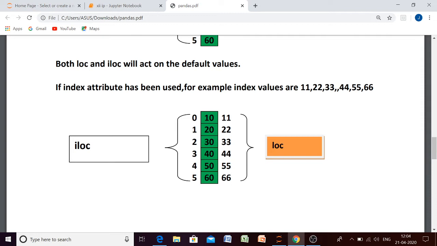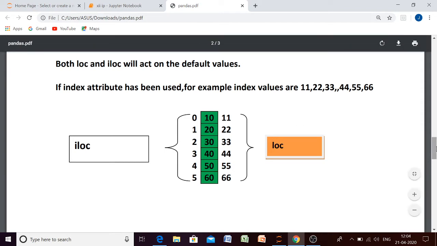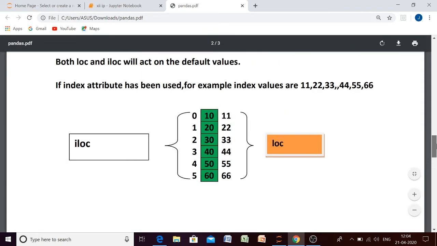Now what will happen, beta? The ILOC will act on the implicit locations, these locations which are implicit, that start from 0, but LOC will use which locations, beta? The ones which we are providing, which we are giving explicitly. Okay, so that is the difference between ILOC and LOC.